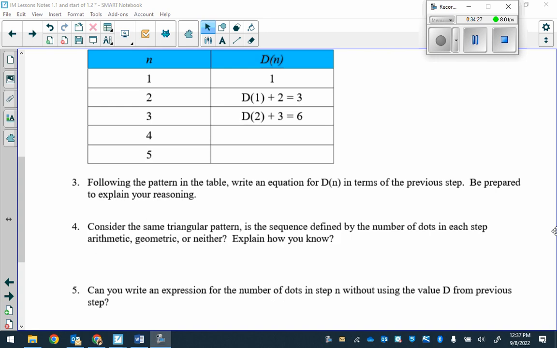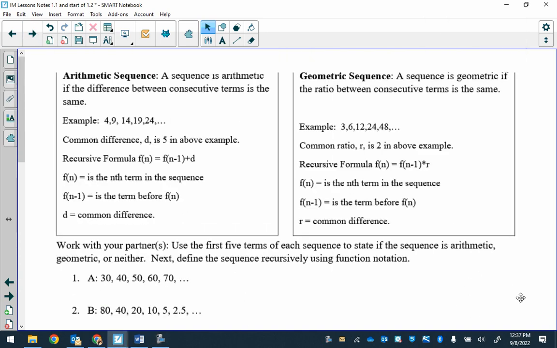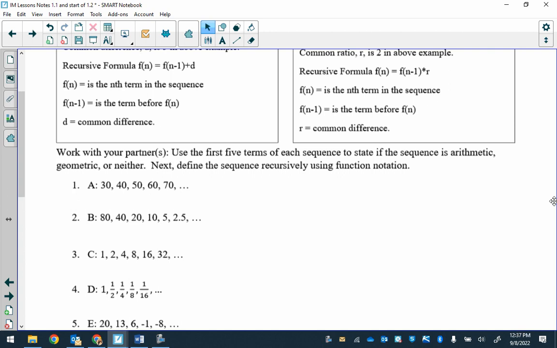All right, so if you turn to the next page, just to kind of close this all out, because I know we were ending pretty soon. Where you see r here, cross out difference, and it should be what? Ratio. Excellent. Good job. Okay. So like the first one here, we have 30, 40, 50, 60, 70, right? What type of sequence is that? Arithmetic, because what's happening? Adding 10 each time.